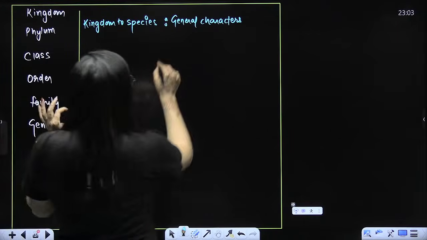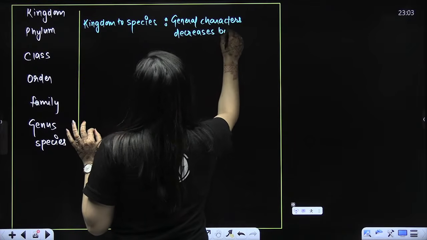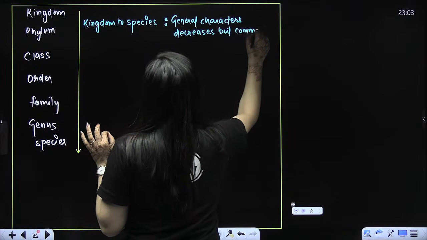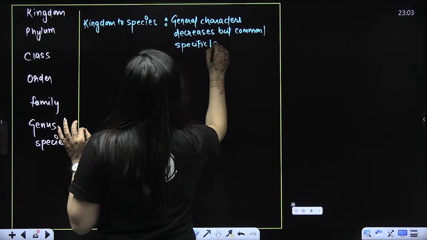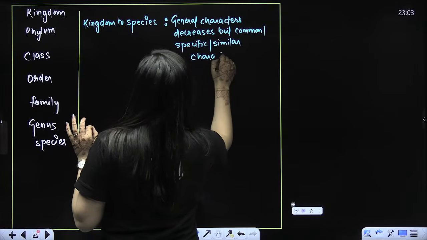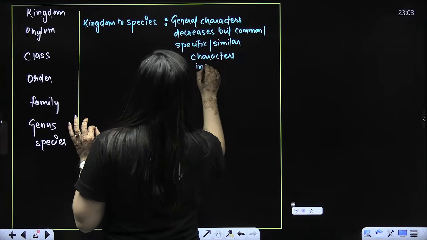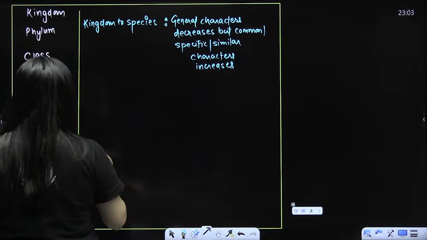So general characters decrease, but common or specific characters, similar characters, they increase. Are you getting my point?